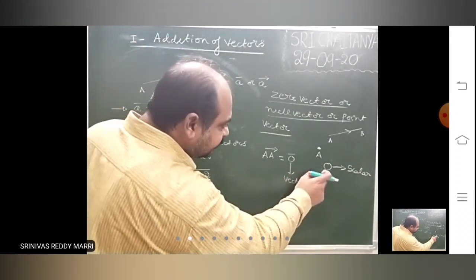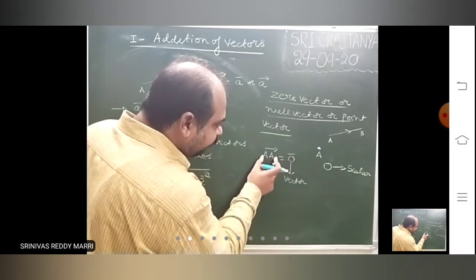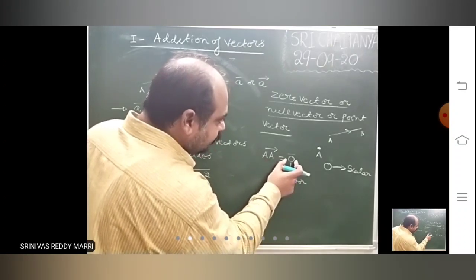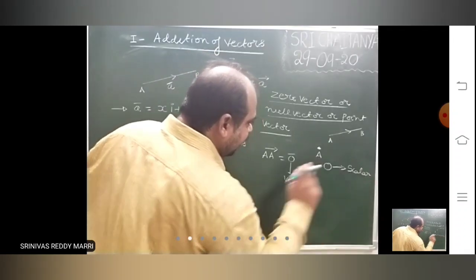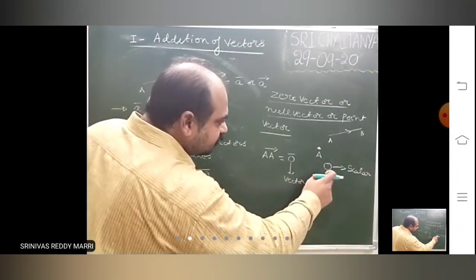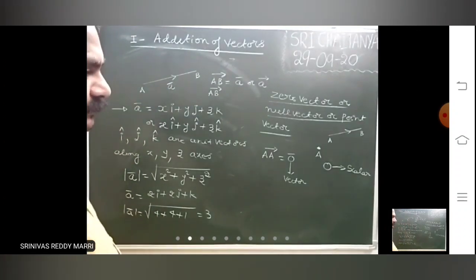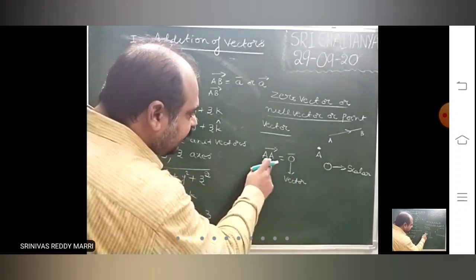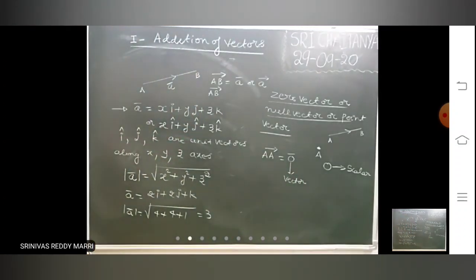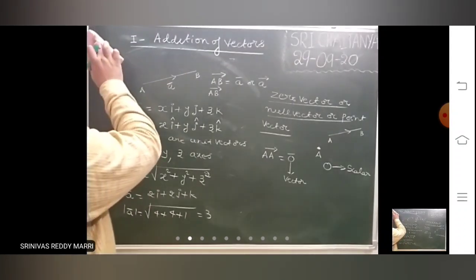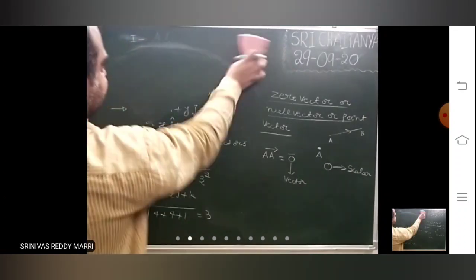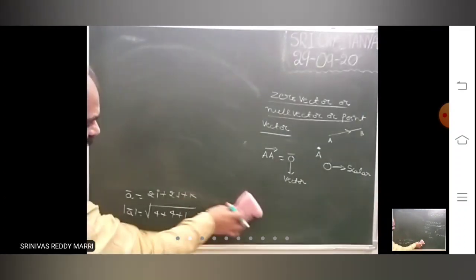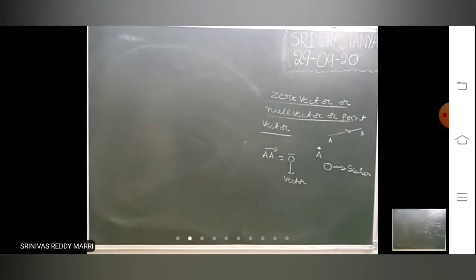0 bar and 0 has difference. Whenever this will come, you write 0 bar. Right? So this 0 means scalar. Only this 0 means real number. So this has magnitude 0. This has magnitude 0. And this A bar vector is called 0 bar. So that is point vector. Point vector means just initial point and terminal point, both will be same.